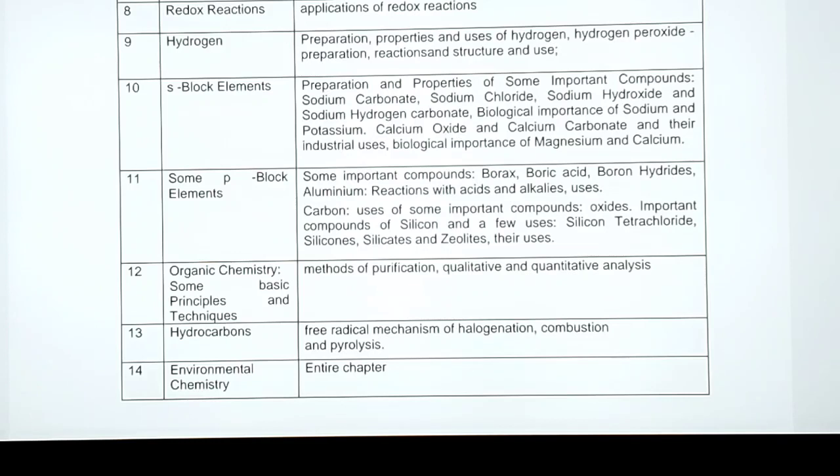In the 12th unit, that is basic organic chemistry, method of purification, qualitative and quantitative analysis are not there now. 13th unit, hydrocarbons, only free radical mechanism of halogenation, combustion and pyrolysis is cut. The other important portions are there. The 14th chapter, which was environmental chemistry, basic, which you are studying from class 6, that entire chapter is removed. So that is all about the deleted portions of class 11th chemistry for session 2020-2021.